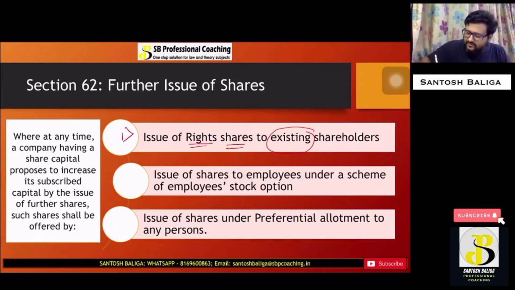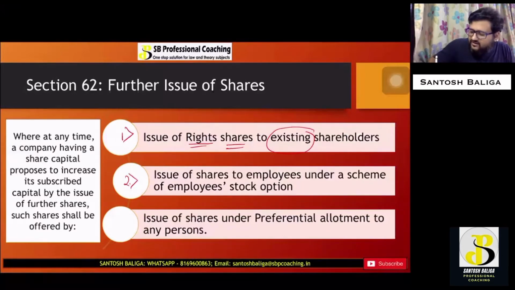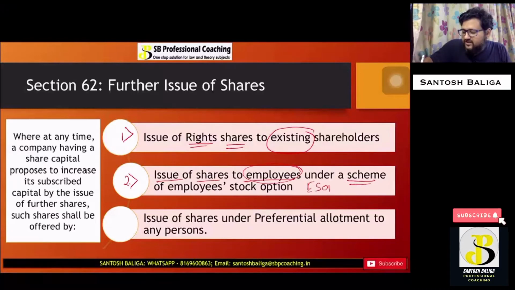The second type is issue of shares to the employees of the company. Again, it is not to the general public, but to the employees of the company. So the second type is issue of shares to employees, and this scheme is also known as ESOPs, which is Employees Stock Option. And the last one is issue of shares under preferential allotment.